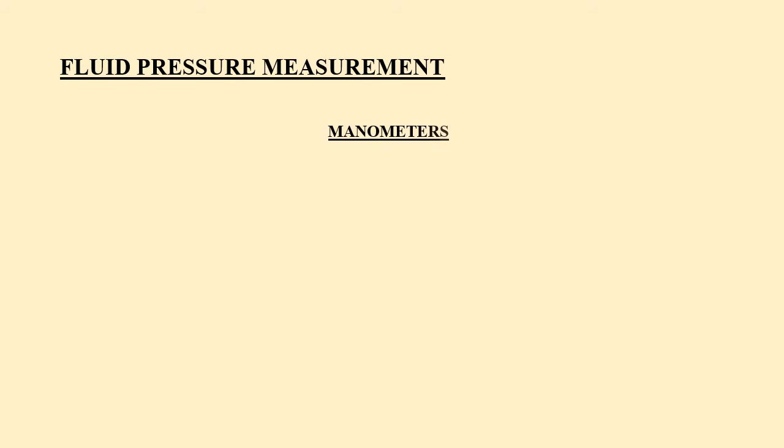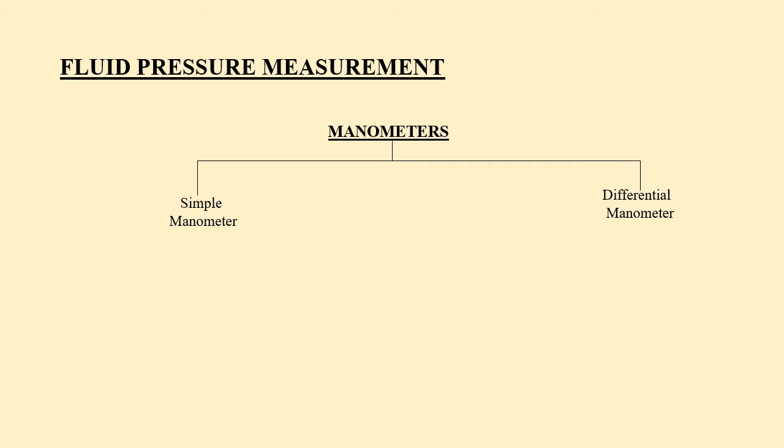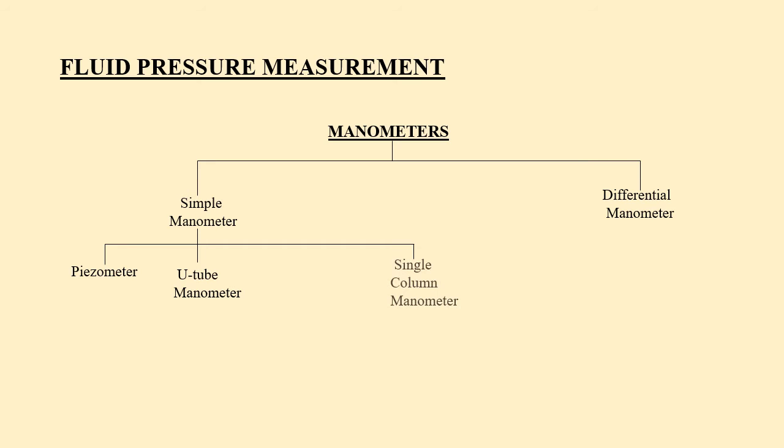We can measure the pressure on a static fluid by using manometers. The manometers are mainly of two types: simple manometers and differential manometers. Simple manometers are piezometer, U-tube manometer and single column manometer.